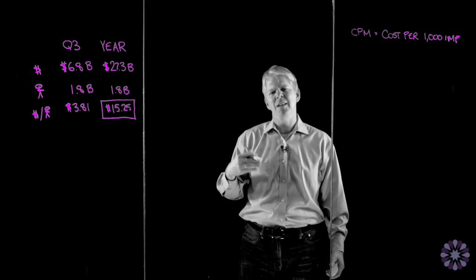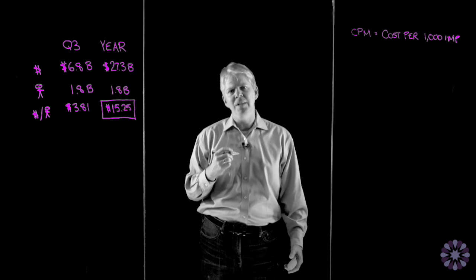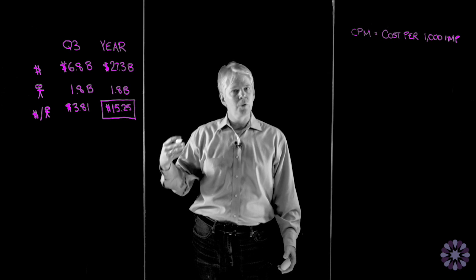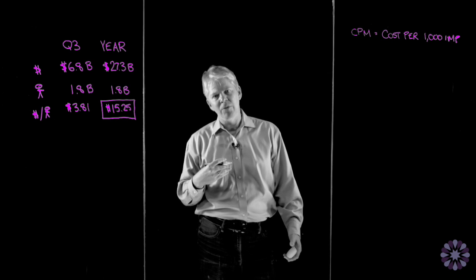So we're just going to go with CPM-based pricing, and let's assume that all of that $15.25 per user over the course of the year comes from CPM-based advertising.